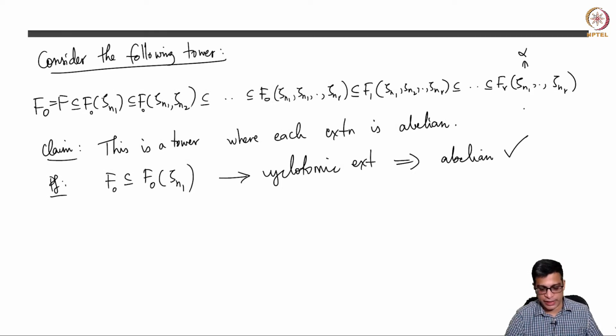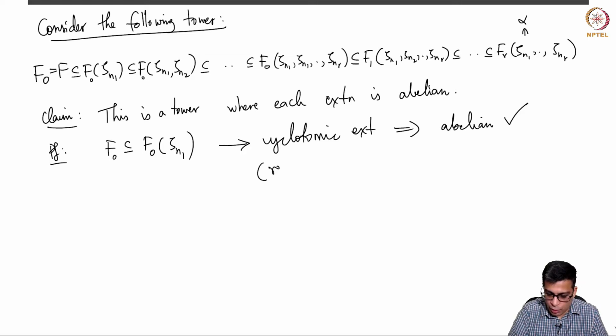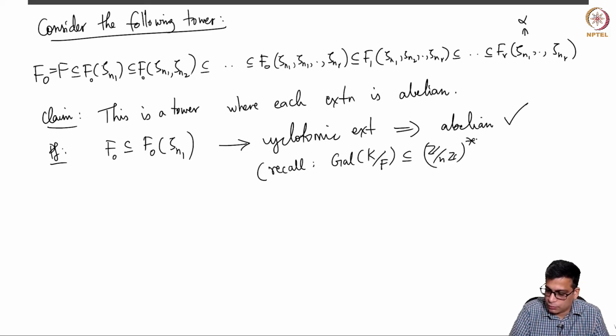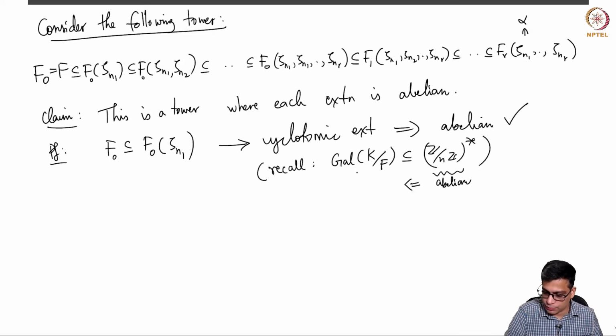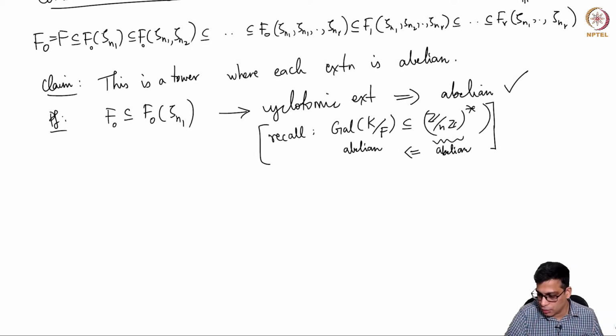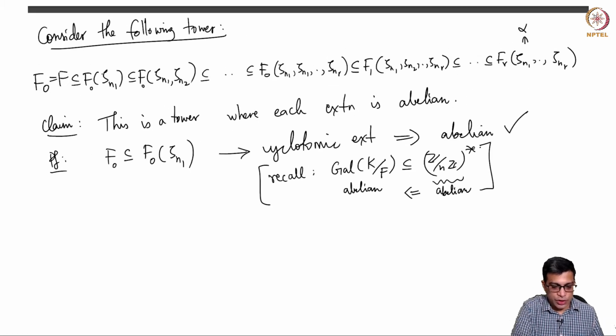In general, every time you have a cyclotomic extension, the Galois group is isomorphic to a subgroup of (Z mod nZ) star. This is abelian. This is exactly the theorem we proved in the cyclotomic extensions class. Okay. So this is abelian.